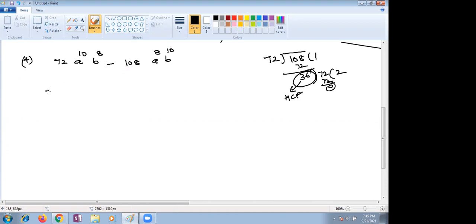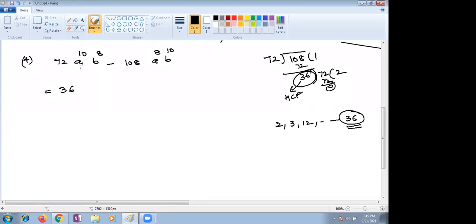Very good, Lalit, you are correct. Ma'am, it can be 12 also. That's why I'm telling you there are many common factors: 2, 3, 12, many are there. Which is the highest common? 36. That's why we are going with 36, children.